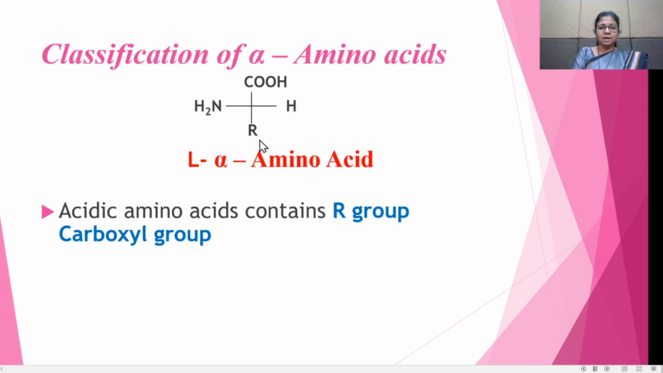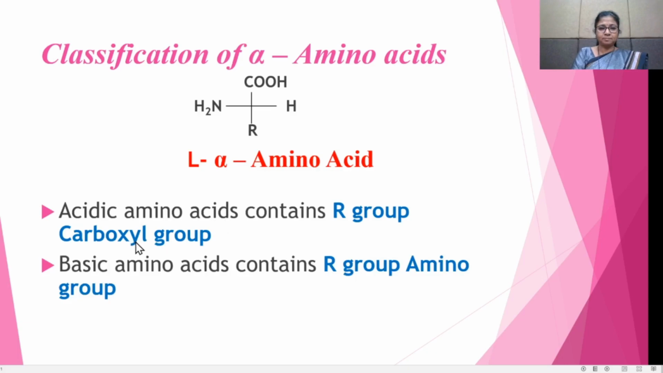This side chain has another functional group, and according to this functional group, they are classified. First, acidic amino acids. That means their R group contains the carboxyl group. Then basic amino acids. In these basic amino acids, the R group contains an amino group. Therefore, they are the basic amino acids.